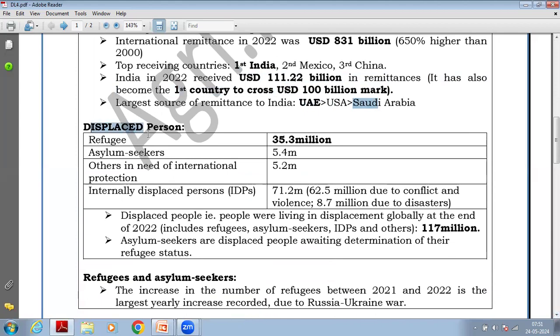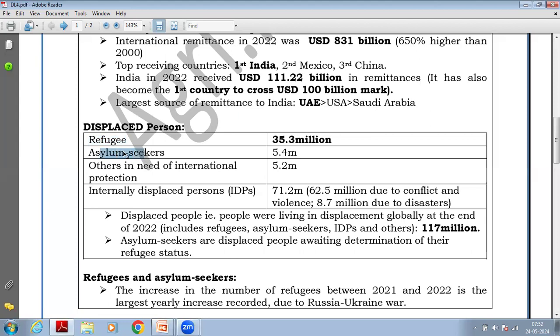Displaced persons. Now, discussion about displaced persons was also there in this report. It says that a total of 35.3 million refugees are there. These are the people who have migrated from one country to another country for a safe haven because of any war or disturbances in their country. Okay.